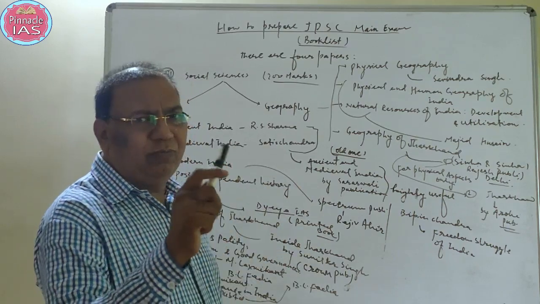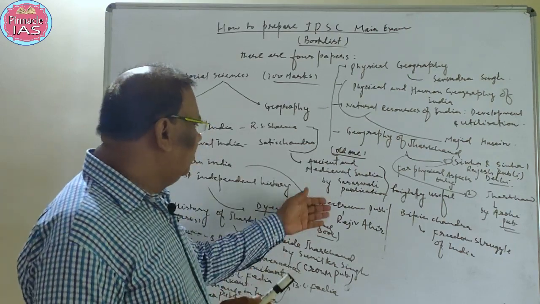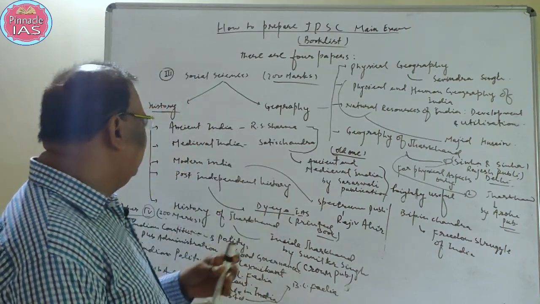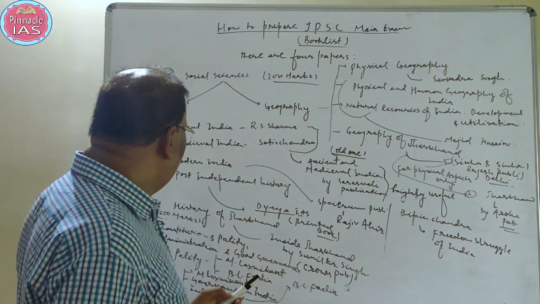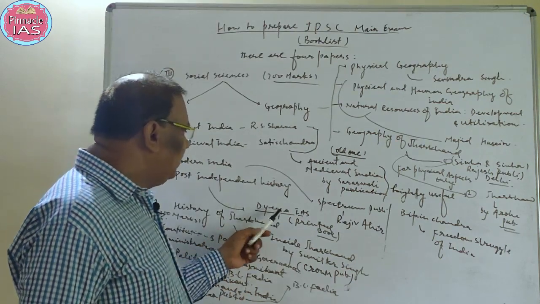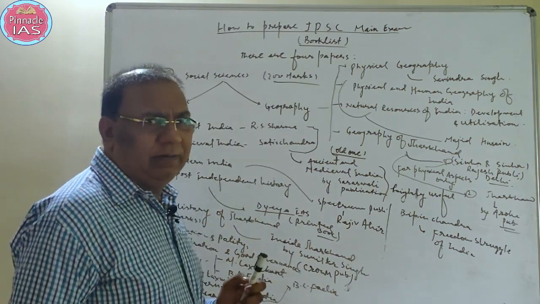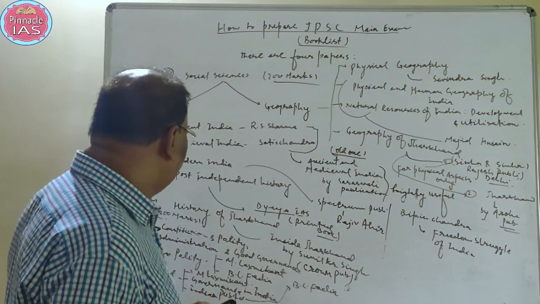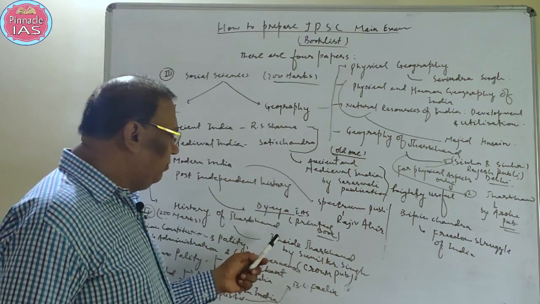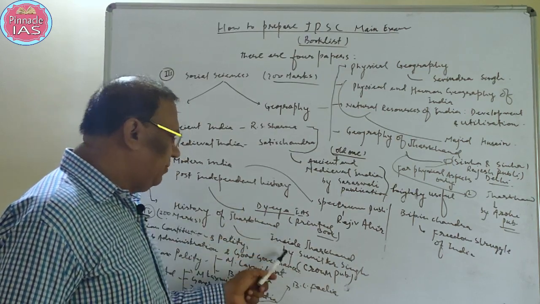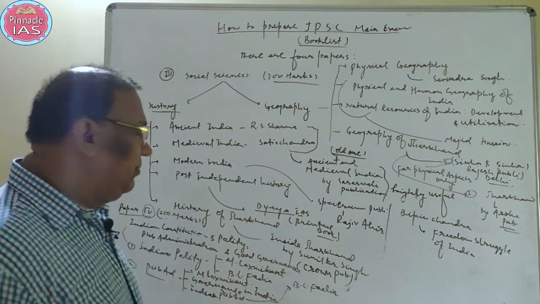Right from the coming of Europeans to independence, and after independence, there are some articles also given in the Spectrum publication. Another is post-independent history. For post-independent history, there is a book from Drishti IAS, a printed book. They have published post-independent history, and that will be a good one for this purpose. And for history of Jharkhand, there is a book I have already mentioned, Inside Jharkhand by Sunil Kumar Singh. This is the only source through which you can study the history of Jharkhand in English medium.